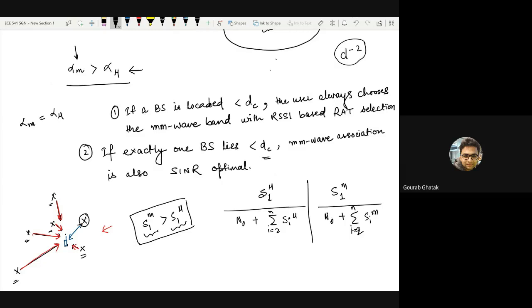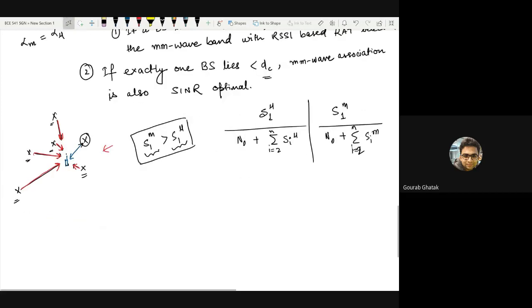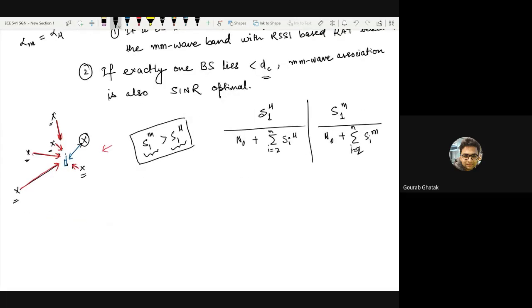So for the ease of speaking, let me refer to sub 6 gigahertz as microwave. Millimeter wave received power is greater than the microwave received power within the critical distance from the nearest base station, and it is also true that Si in microwave is greater than Si in millimeter wave for all other base stations 2 to n, right?